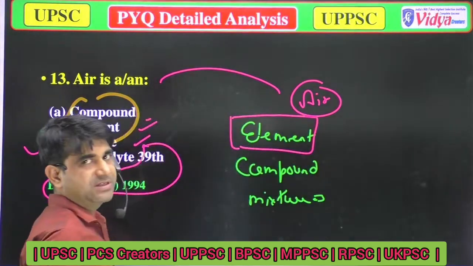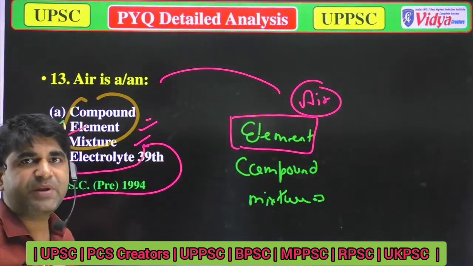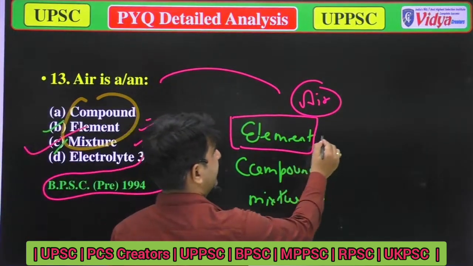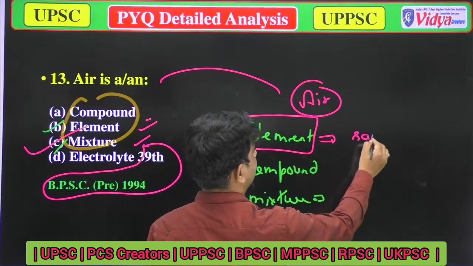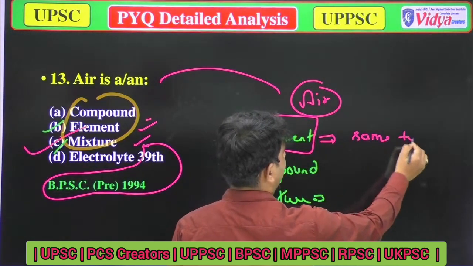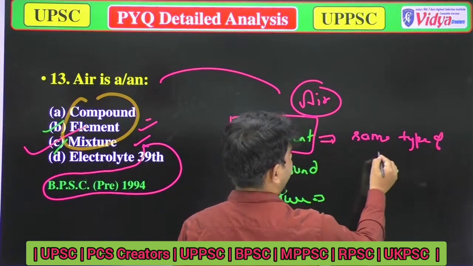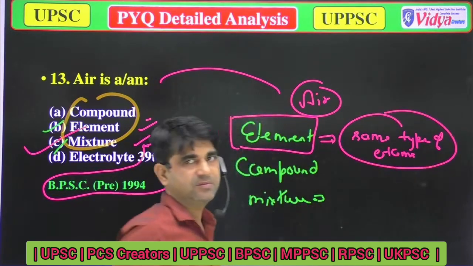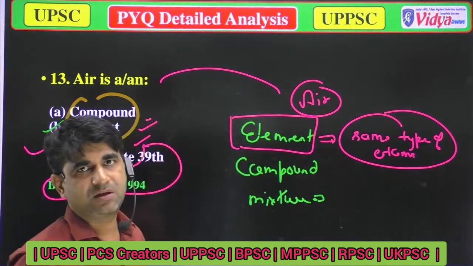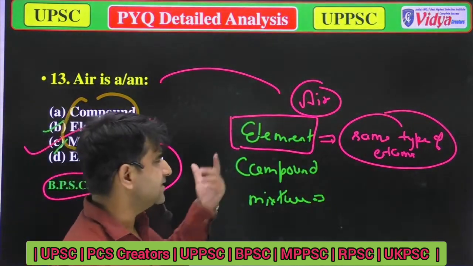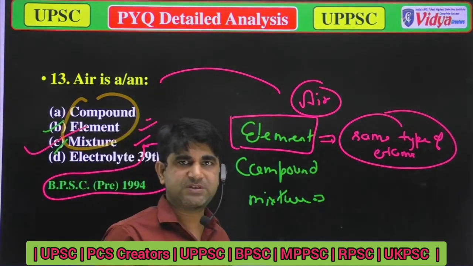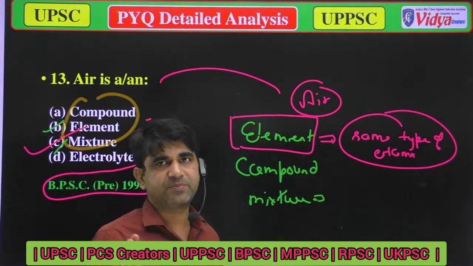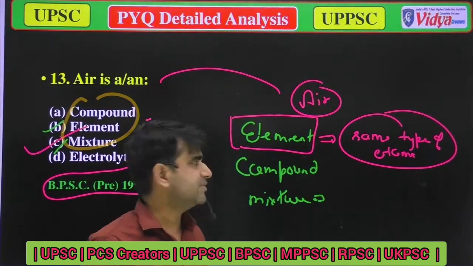Elements are those substances which are made up of the same type of atoms. In simple words, when the same type of atoms are there, they make an element.